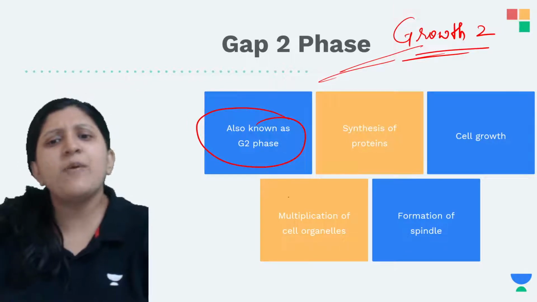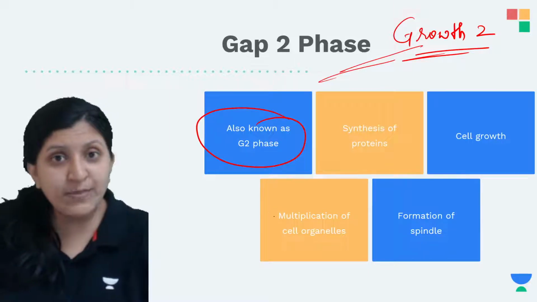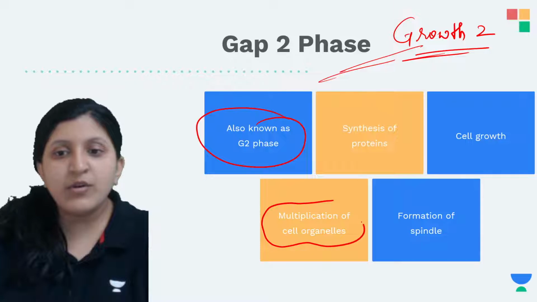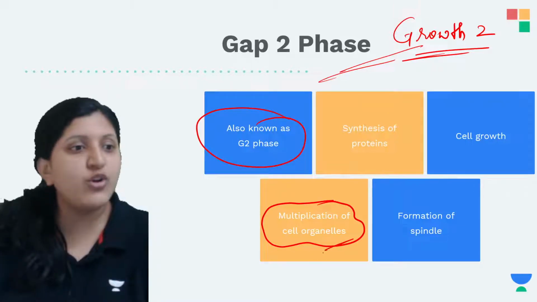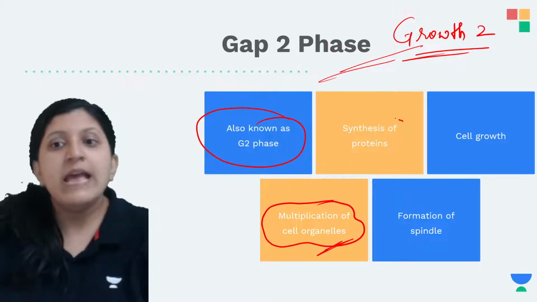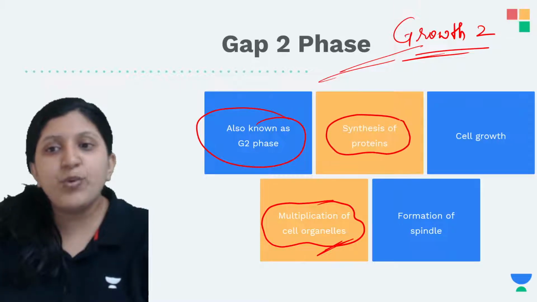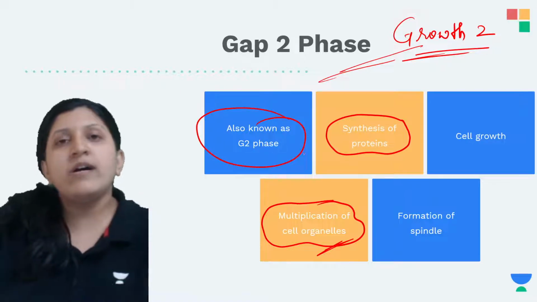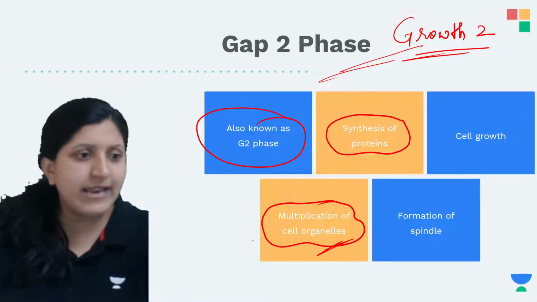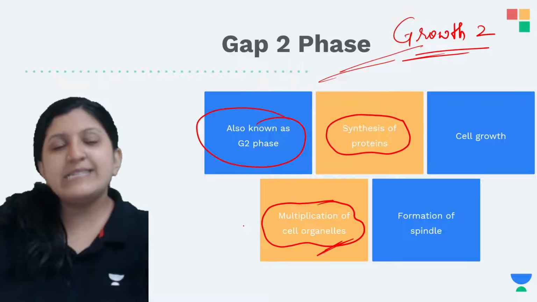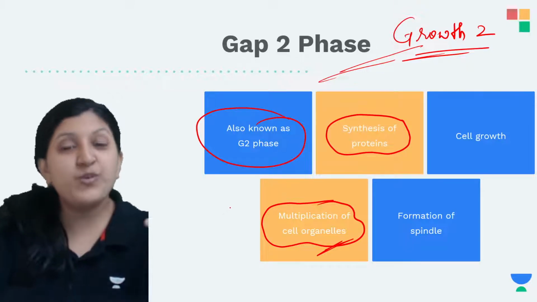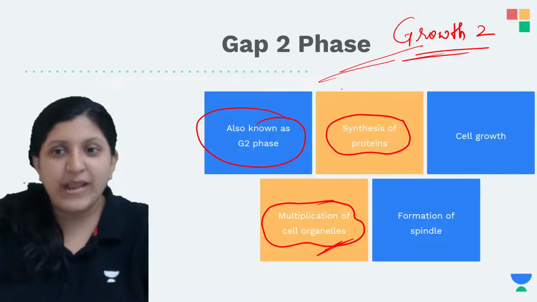Some of the organelles which were not multiplied earlier are going to multiply, so you can see multiplication of cell organelles. Then there is synthesis of proteins. As the cell organelles multiply, what is the organelle membrane made of? It is made of protein, a lipoprotein, so protein and lipid are required.